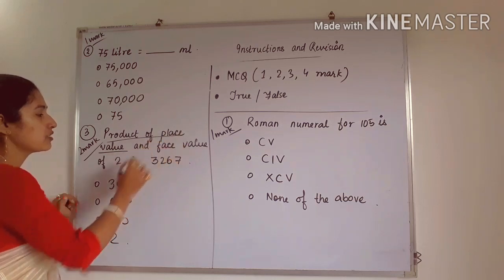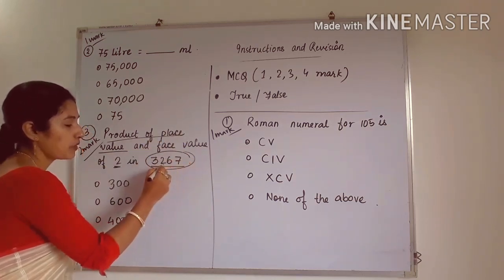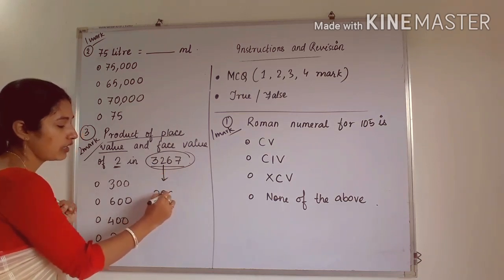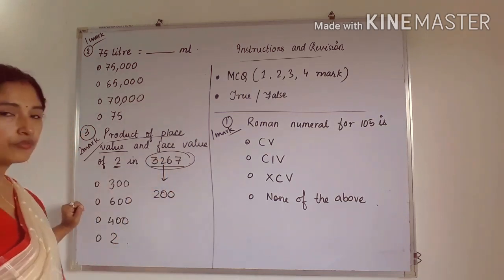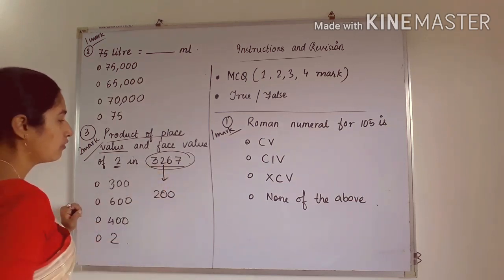Already you know what a place value is. Place value means what is the place value of 2 in this number. So the place value of 2 in this number is 200, because 2 is in the 100 place. And face value, you know, face value is the number itself. So 2 is the face value.